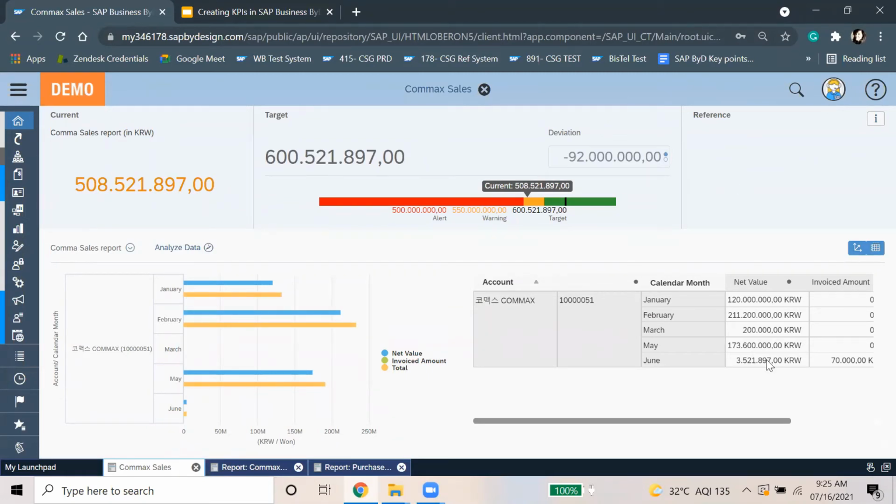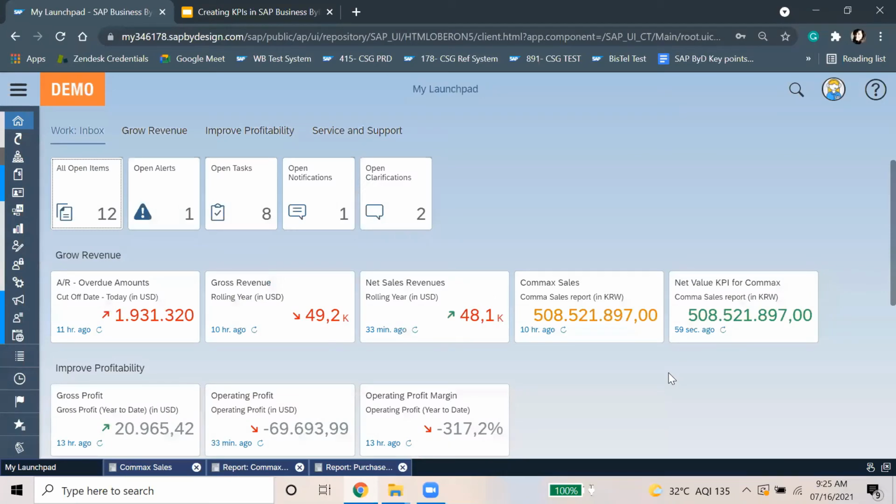Okay, so sure. I was saying that we have added the KPI to the Launchpad. So this is the screen. Whenever you log in, you will see this. So when I click on this one, then this opens.